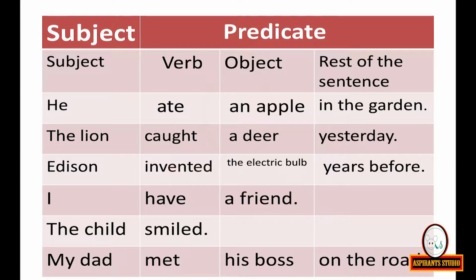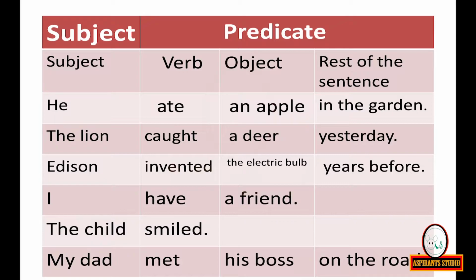Now, how to split a sentence into subject and predicate? He ate an apple in the garden. He is the subject. Ate an apple in the garden is the predicate. Ate is the verb and an apple is the object. In the garden is the rest of the sentence. Starting from the verb, everything will become the predicate here. Ate an apple in the garden is the predicate.